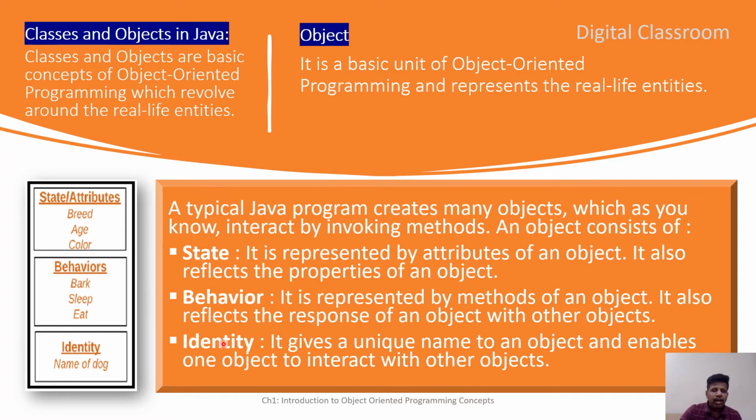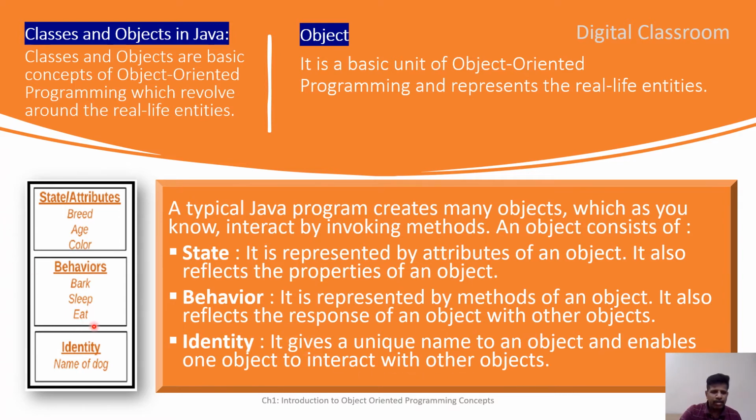Now identity. This is also very important. A class will consist of state and behavior, that is, the general state and behavior of an object. When it comes to identity, it gives a unique name to an object and enables one object to interact with the other. Once you define the class and create an object of that class, it will have its own name that will become the identity of that object.